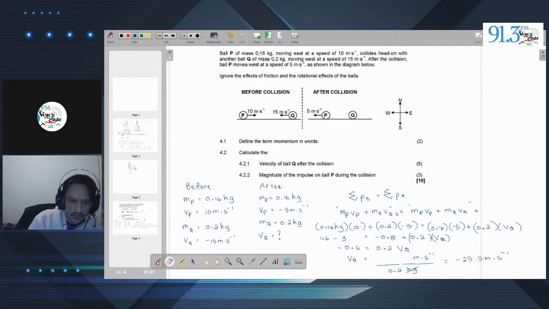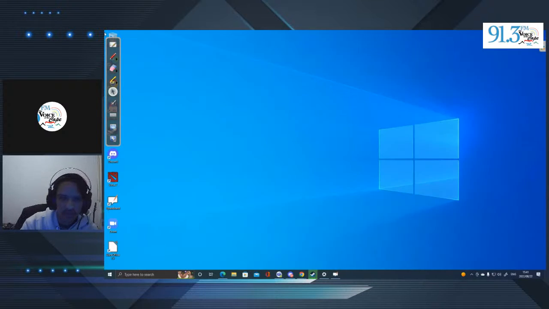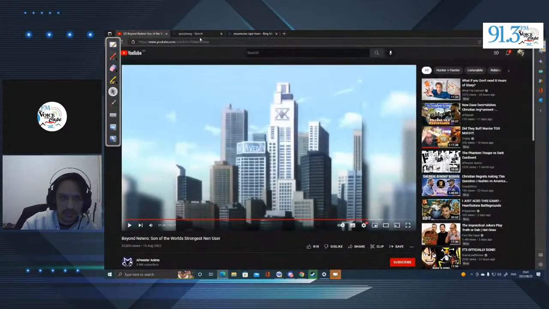So my apologies for that. For some reason, I must have inputted something incorrect here in my calculator. So this becomes negative 0.6 kilograms meters per second divided by that. And our answer, and this makes way more sense, is negative 3 meters per second. And that's basically 3 meters per second to the west. And that correlates with the information in the memo, which is perfect.